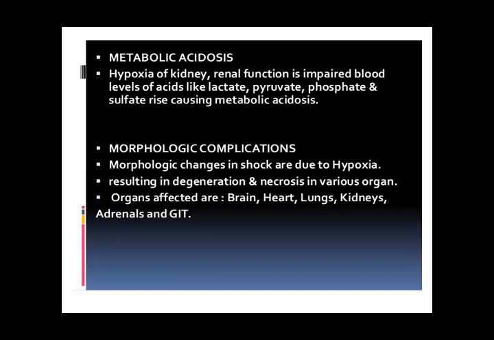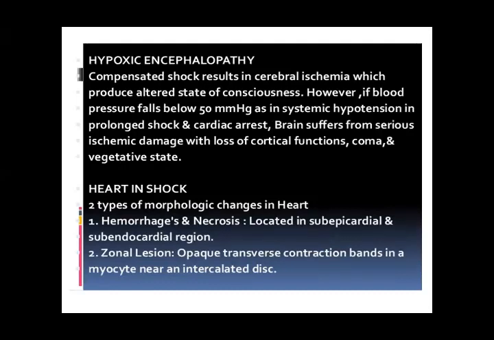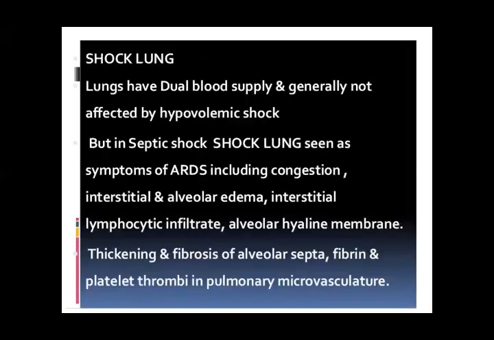How does metabolic acidosis develop? What are the morphological changes? What is hypoxic encephalopathy? What happens in the heart? What happens in the lungs, which is called shock lung?